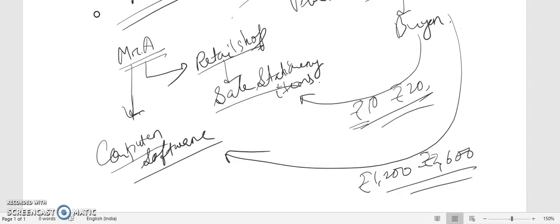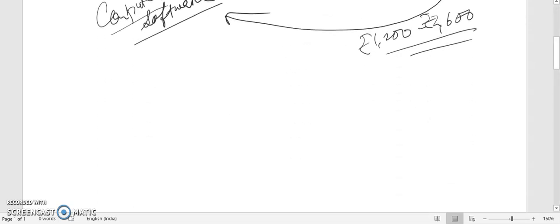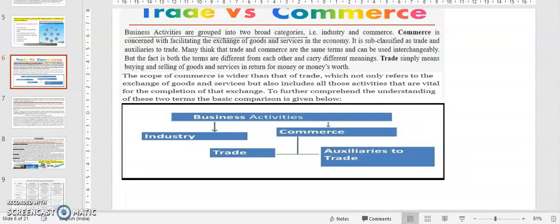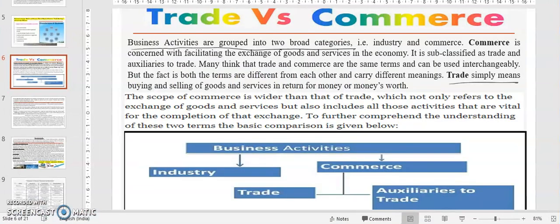This other one can be termed as exchange of goods, which can be seen, touched and felt, that is goods. And that which cannot be seen and touched but can only be felt, can only be realized, is known as service. So now, trade simply means buying and selling of goods and services in return for money or money's worth. Simple buying and selling of goods and services in exchange of money or money's worth.